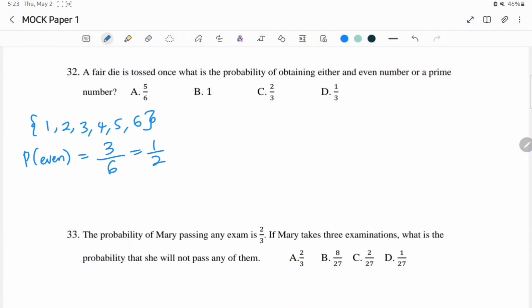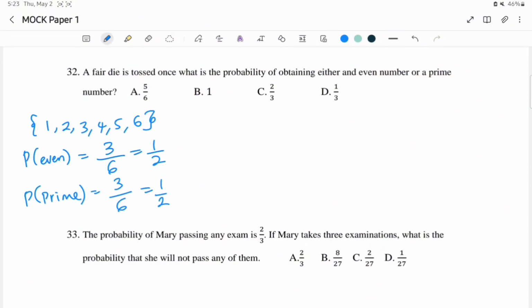Now, the question says either an even number or a prime number. So what's the probability of obtaining a prime number? We have the prime numbers 2, 3, and 5. We also have 3 prime numbers. That would mean that the probability of obtaining a prime number is 3 over 6, which is 1 over 2. However, for this particular question, they are not mutually exclusive.